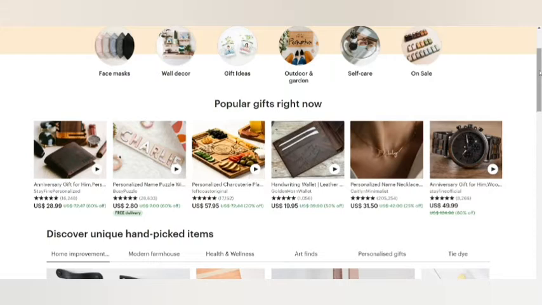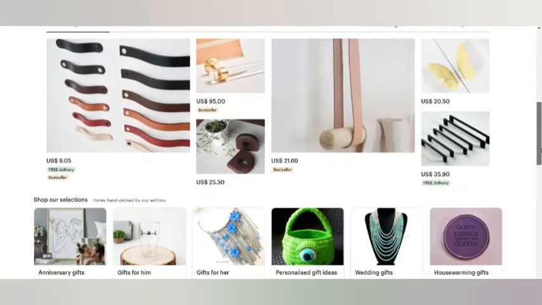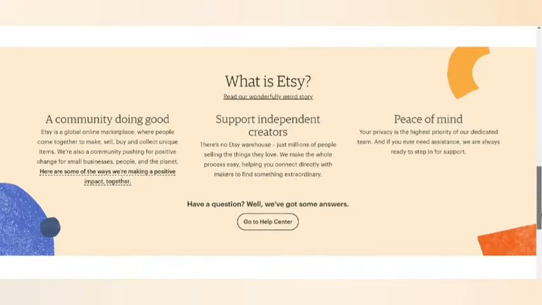Guys, currently we are on the laptop and I'm going to be using Etsy for today's video. We're going to dive into the product ideas and niche ideas for Thanksgiving and the holidays from Etsy, because Etsy is a great search engine for selling as well as for doing research. You can see on the very first page of Etsy the face masks, wall decor, gift ideas, outdoor and garden, self-care and on-sale products. These are featured on the very first page because they are popular right now, maybe trending, maybe getting more sales. That's why you can see a bunch of different items here. Just scroll down and you can see a bunch of stuff that is popular right now and that you could very well buy on Etsy.